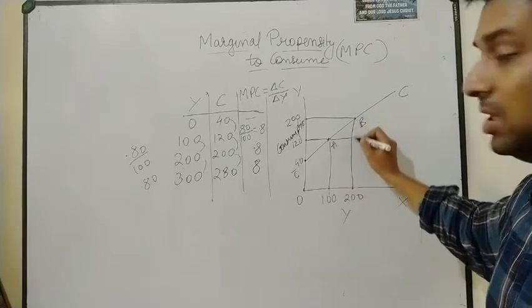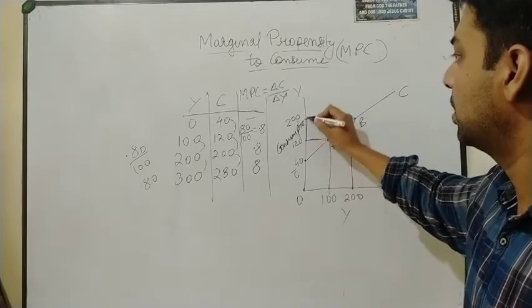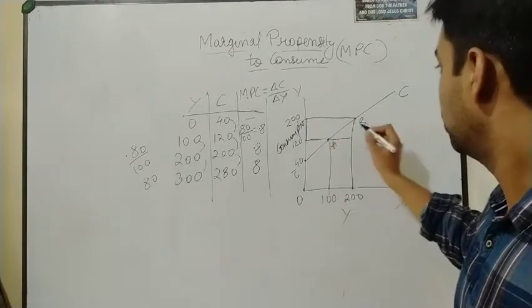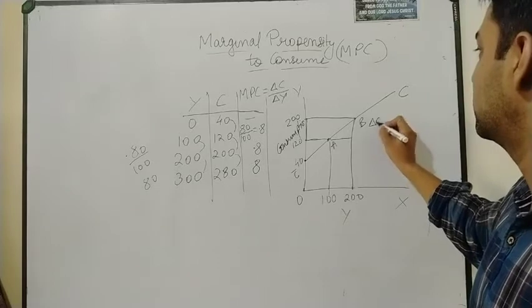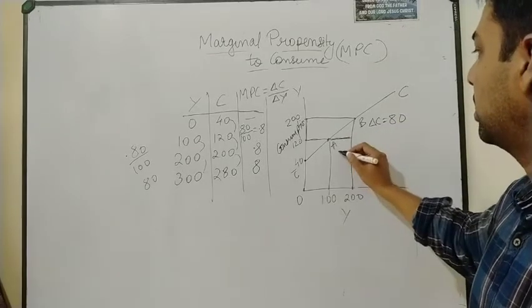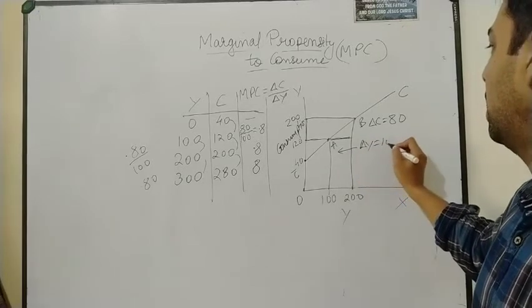This thing says your consumption level. So here you can see this is your consumption level. It is increasing from 120 to 200, means 80. So I can write the change in C here is 80. And what is the change here? It is 100. So I can write for here the change in Y is equal to 100.